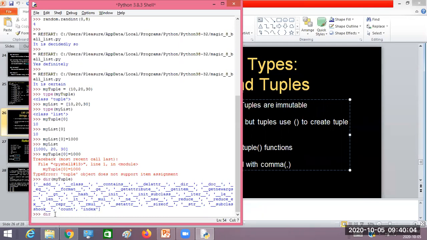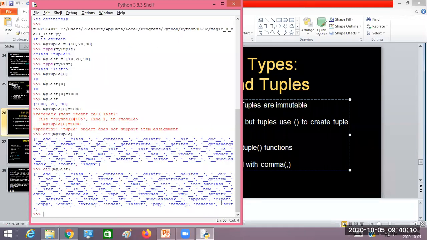But if I check with the list, look here, how many operations are there? Append, clear, copy, count, extend, index, insert, pop, remove, reverse, sort. So these many methods are available to work on a list. But except count and index, the other functions are going to modify the content of the list, so we cannot apply them on the tuple. Only count and index can be done. Let us see how to do those operations.